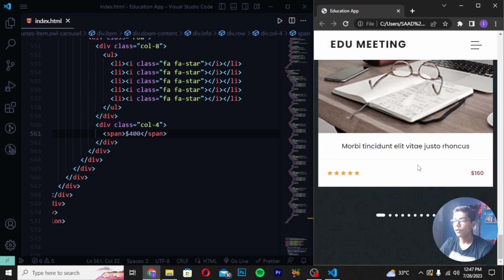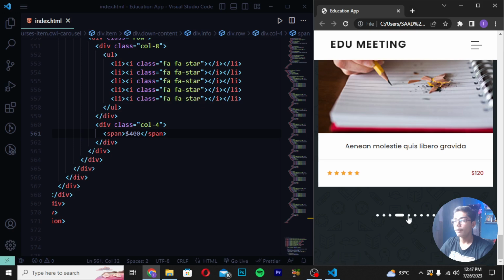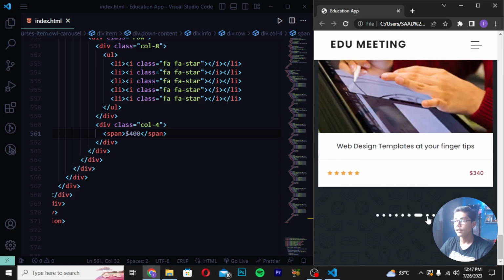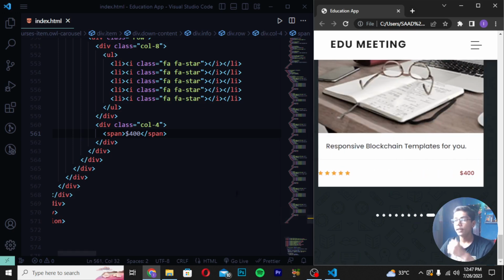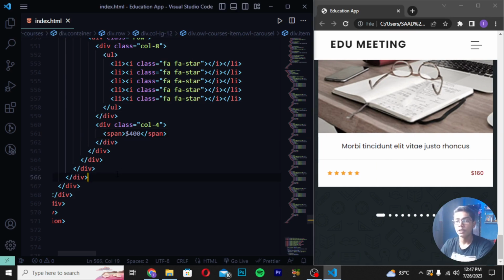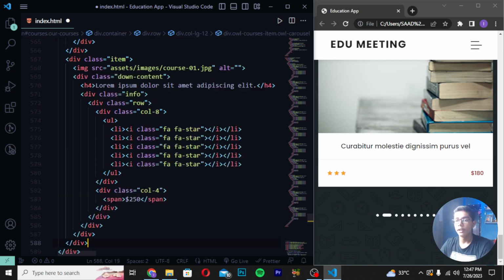Now if I show you, you will be seeing that we are getting many of the images here and many of the template menus. You can see how good looking it is. So these are the menus which we are getting. Then again you have to move after the 5 tips which we have created here. You can see these are the 5 tips which we have created, then paste it here again.